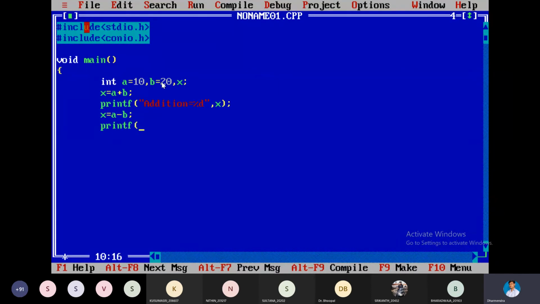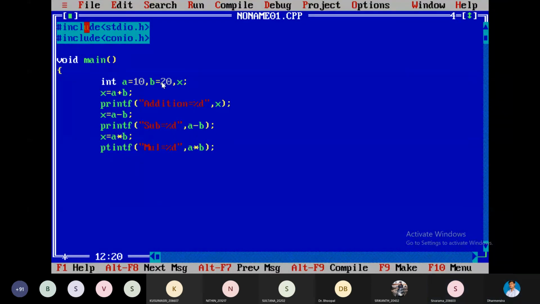Then printf "subtraction is equal to %d", a minus b. Next x is equal to a into b. Just to print it, printf "multiplication is equal to %d". Sir, you wrote PTINT. Yeah. Okay.